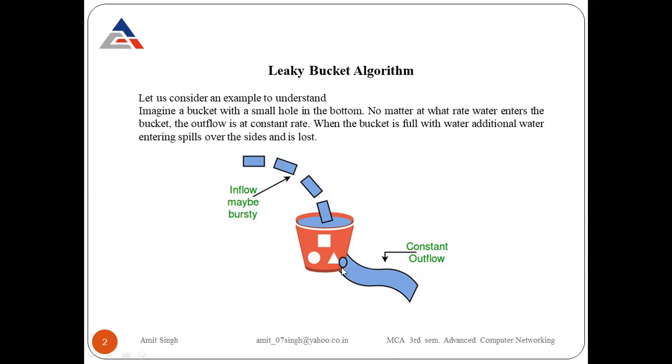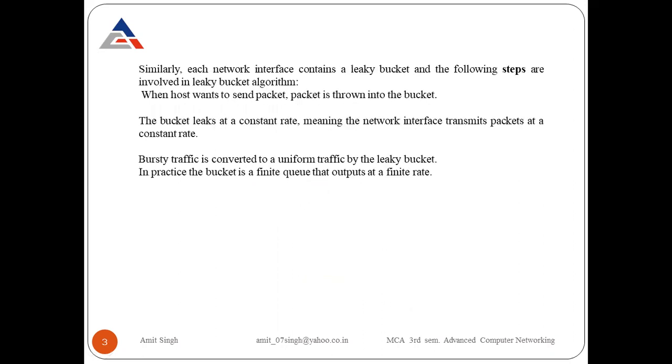Why the constant outflow? Because we make a hole, and the water that comes out from the hole comes out in the same manner. That's why it is called the constant outflow. And whenever the bucket is full, the additional water that is coming from the tap spills over the sides at the top and is lost. Lost means it goes outside the bucket and doesn't remain part of that bucket.